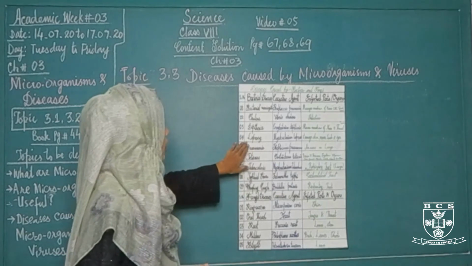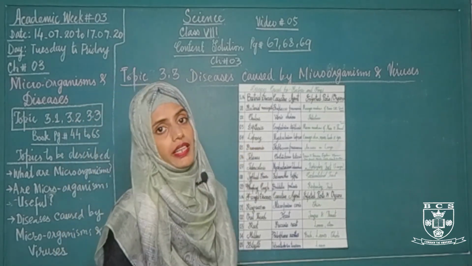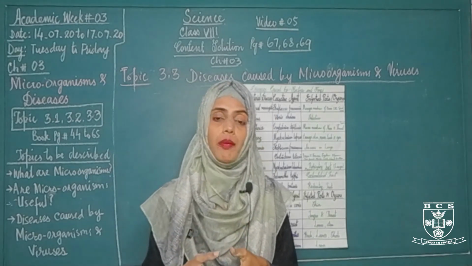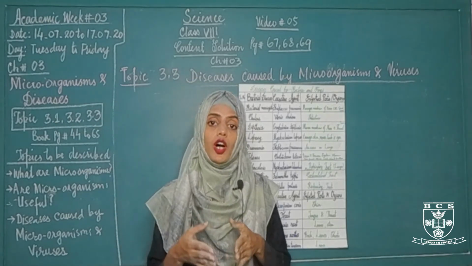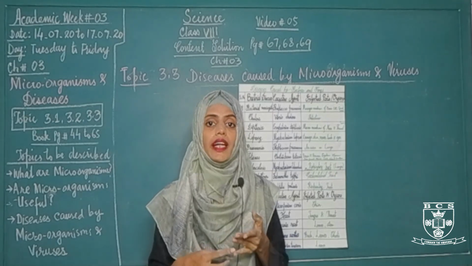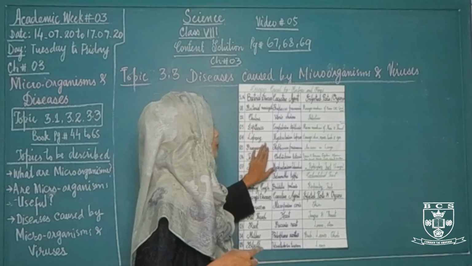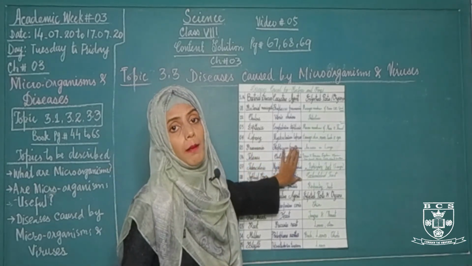The fourth disease is leprosy. Leprosy is a bacterial infection of the skin. Leprosy is a chronic and progressive bacterial infection in which nerves of the skin, limbs, nose and eyes will be damaged and sores appear on them, and leprosy is caused by Mycobacterium leprae, which is a bacteria.